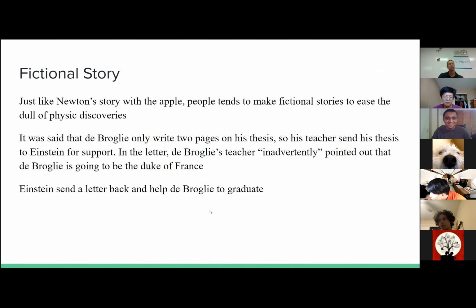So this is a small fictional story about how he came up with his thesis. It is not true, but it's really funny. It's said that de Broglie used to be a soldier in the army of France.